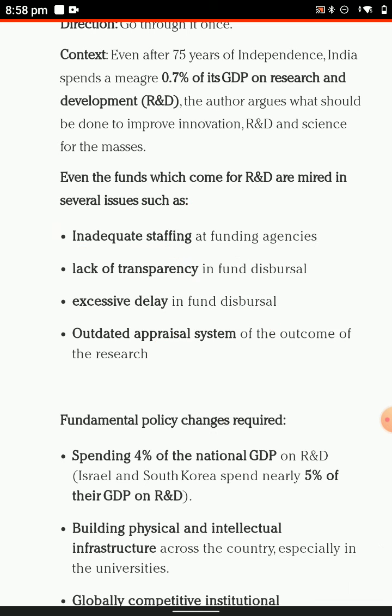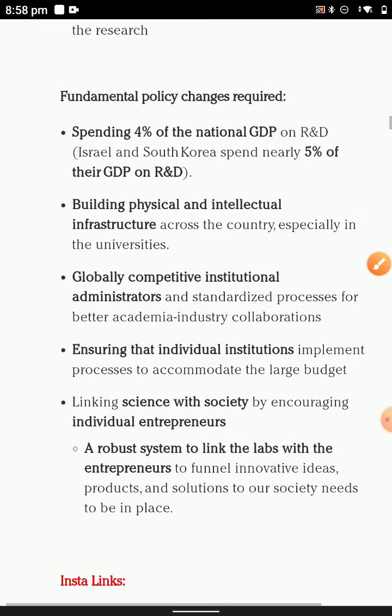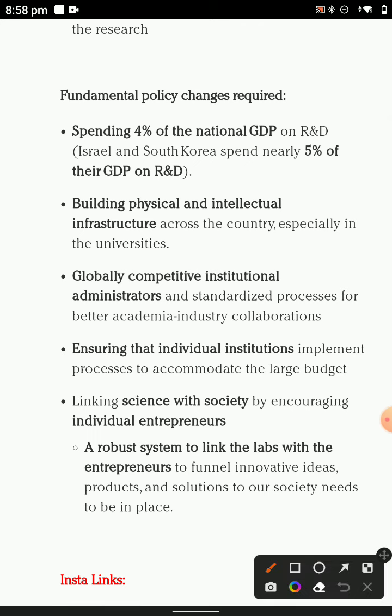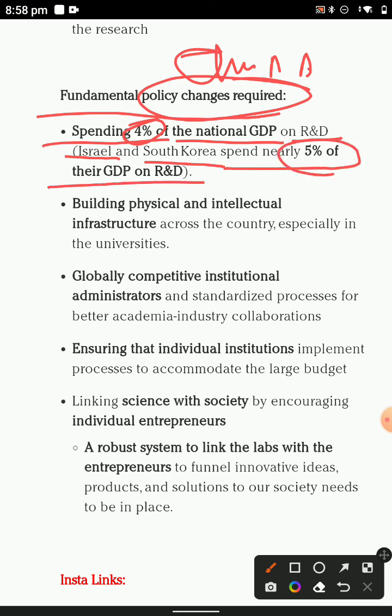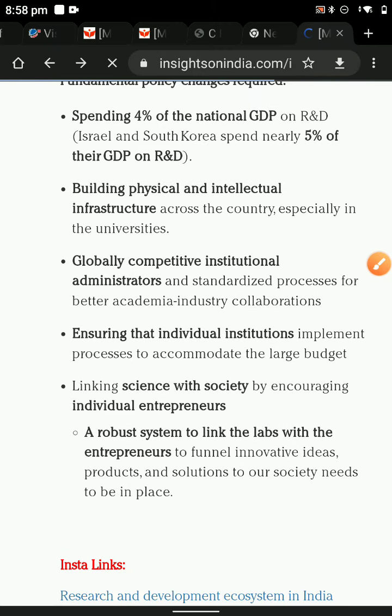You have realized a lot of challenges, and what is the requirement that can improve your GDP and also the science and technology field, because China made a fundamental policy change on the requirement for spending 4% of the national GDP on science. Israel and South Korea are also spending 4% of the GDP, because Israel has a lot of drone systems so that any missile can be affected, because there is anti-defection that they can build on the way.